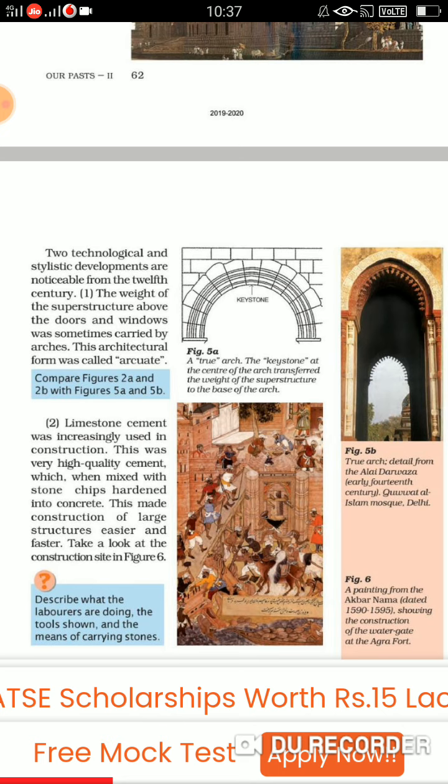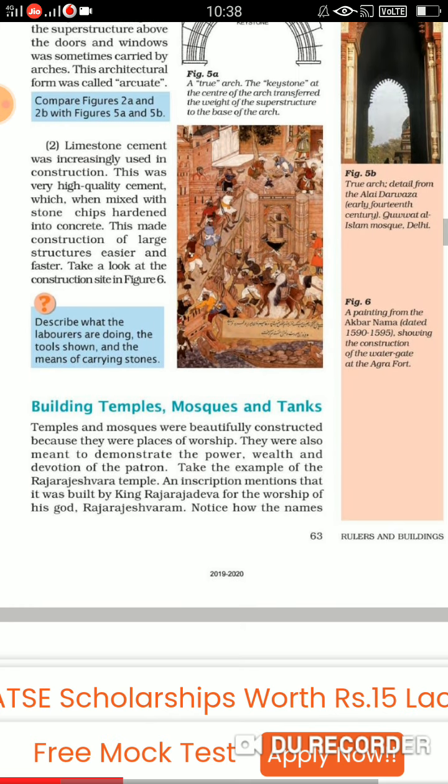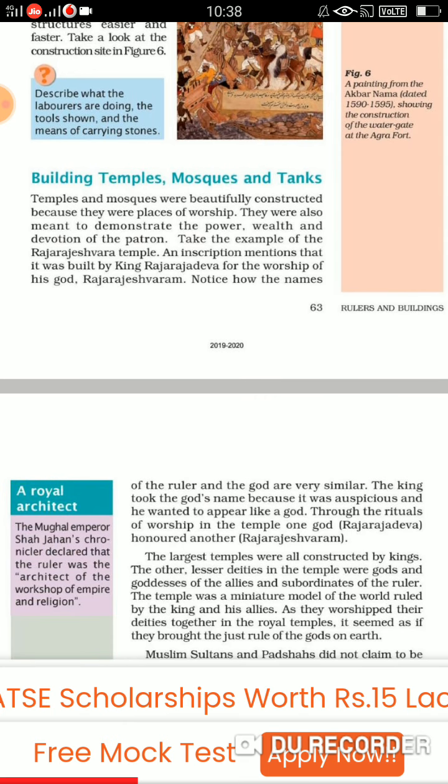It was a high quality cement, and when it was mixed with stone chips, it became concrete. So it was really helpful to the buildings.